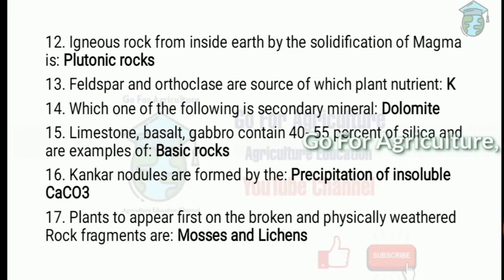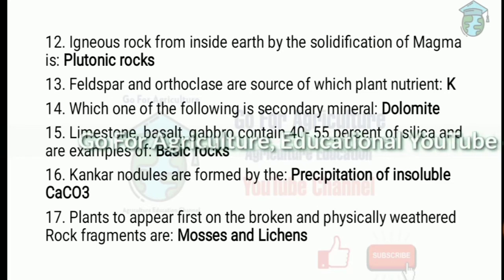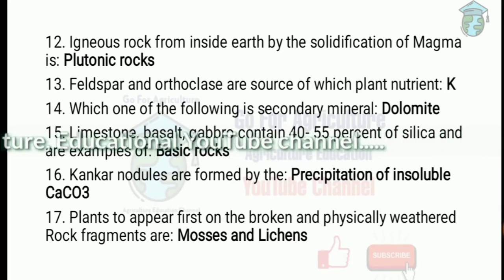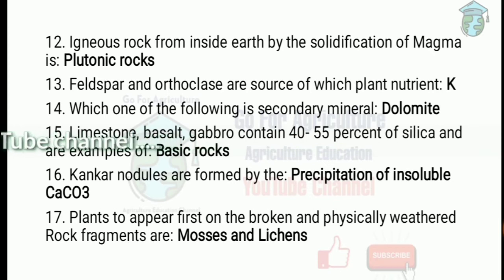Now next, what are plutonic rocks? Plutonic rocks are igneous rocks that are formed from inside the earth by the solidification of magma. That is called plutonic rocks. Next one, feldspar and orthoclase are the source of which plant nutrient? It is a very important question. The answer is potassium, that is K.